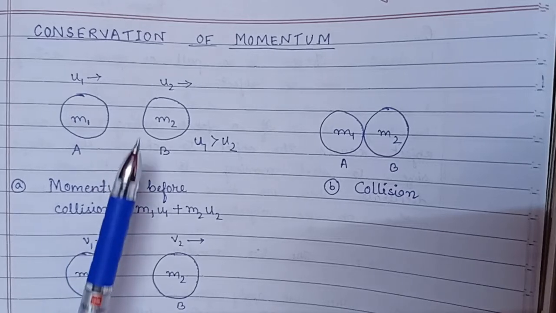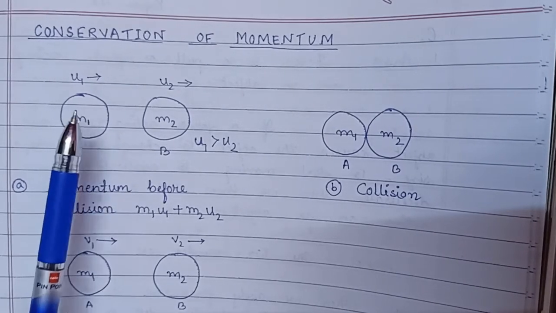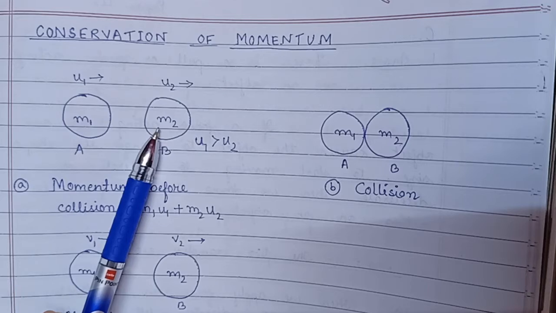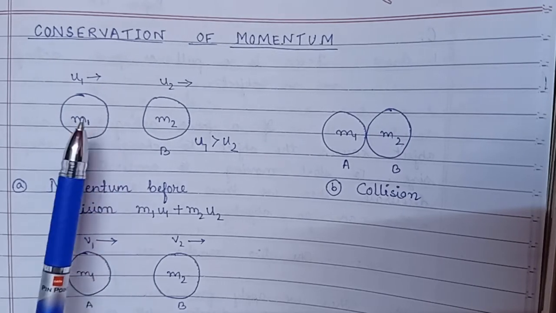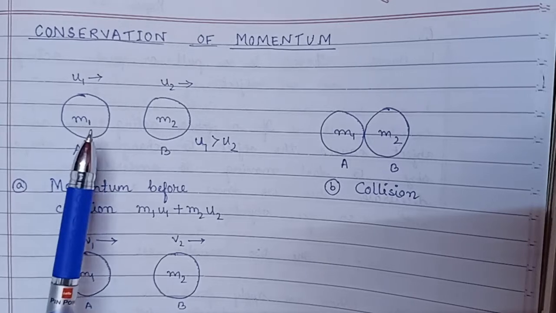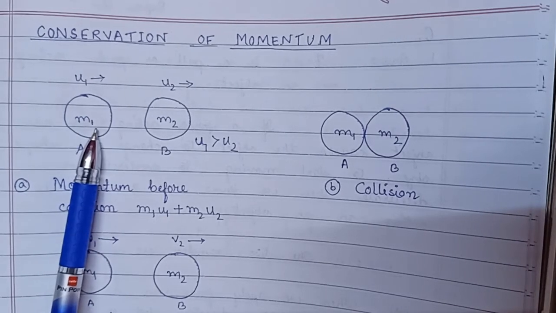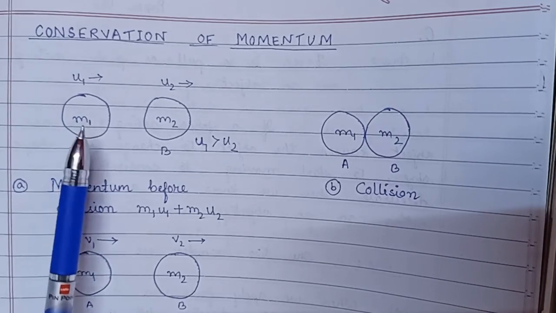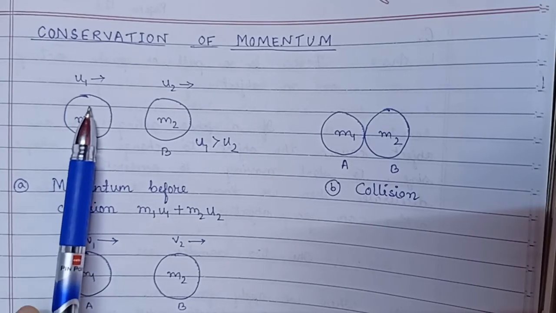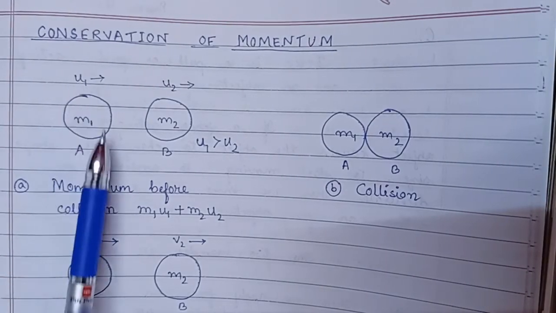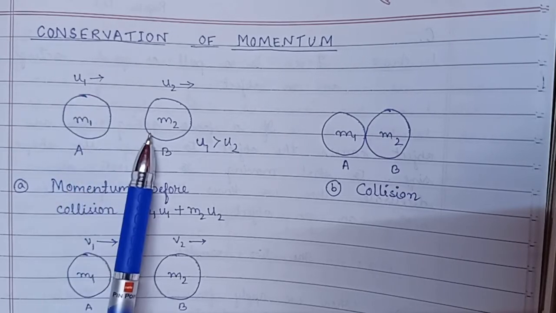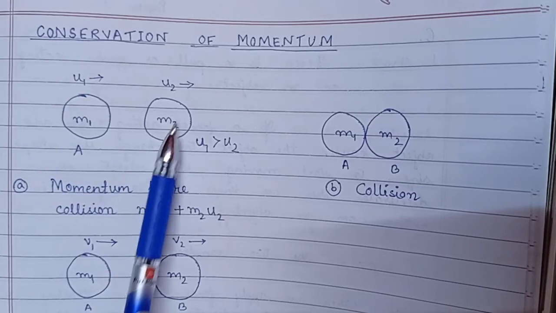Before collision, ball A moves with velocity U1 and ball B moves with velocity U2. The momentum of this ball, momentum being mass into velocity, will be M1 U1 for ball A, and the momentum of ball B will be M2 U2.